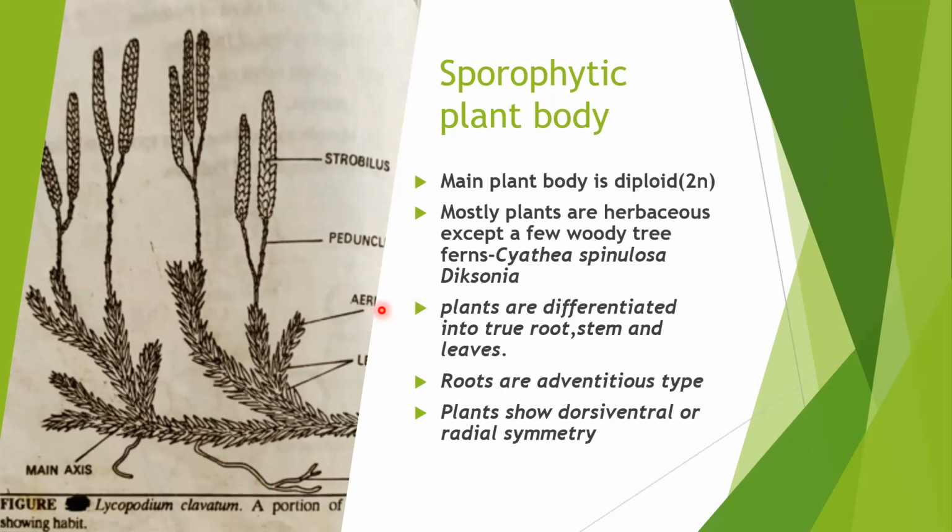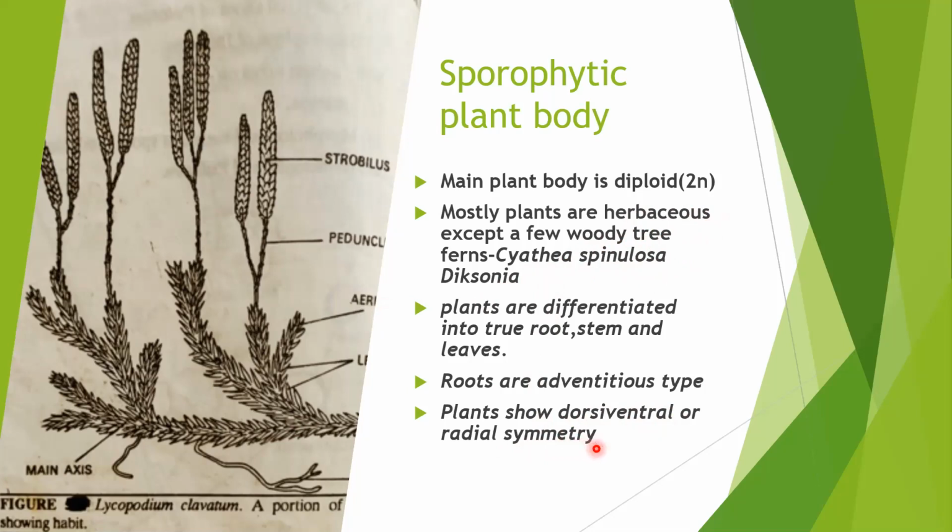Most of the plants of the Pteridophyta are herbaceous, soft and green, but some of the species may be present in woody form, and they may also be present in tree forms. They are called woody tree ferns, Cyathea spinulosa and Dicksonia. When plants have both surfaces, dorsal and ventral, the symmetry is called dorsiventral. But if the plant can be divided into two equal halves, this is called radial symmetry.